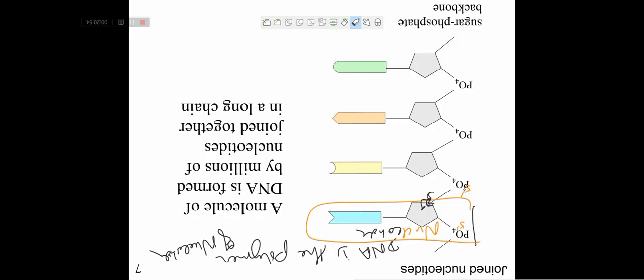The phosphate at the 5' of the ribose sugar reacts with the OH group at the 3' of the other nucleotide and forms a bond. That is called a phosphodiester bond.